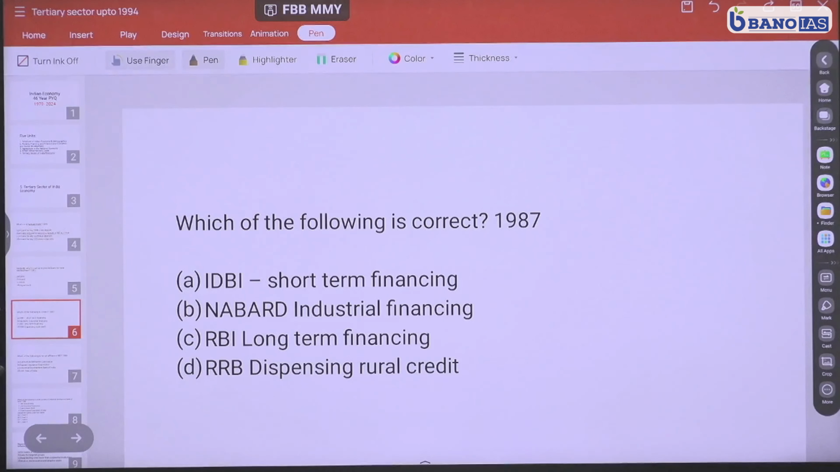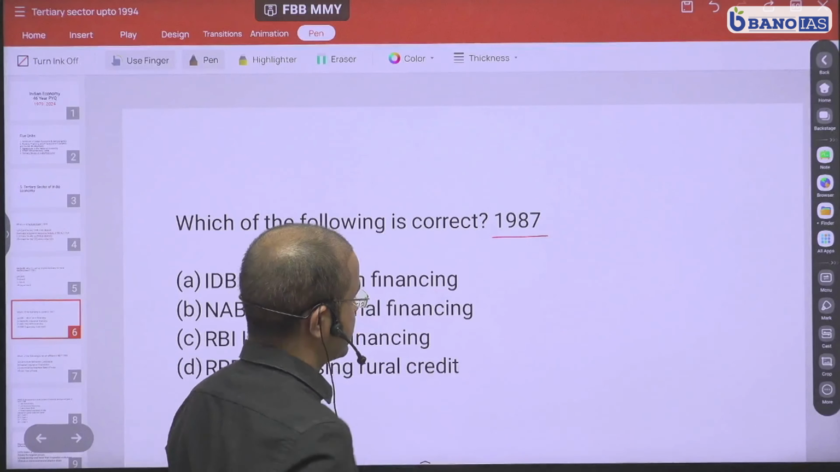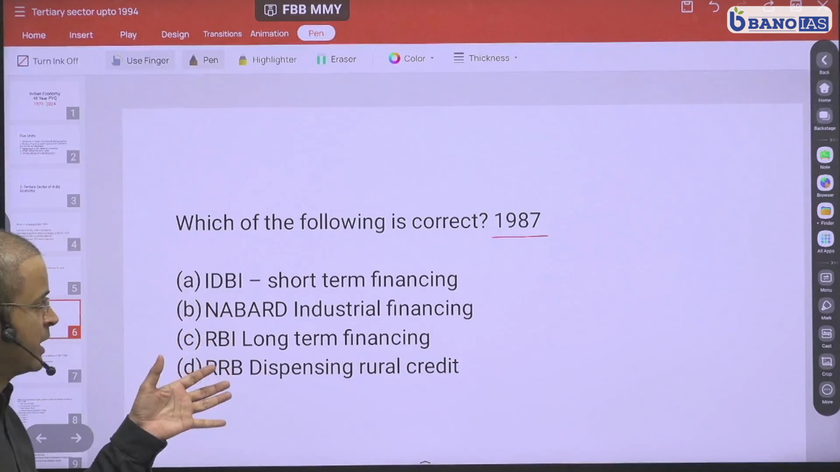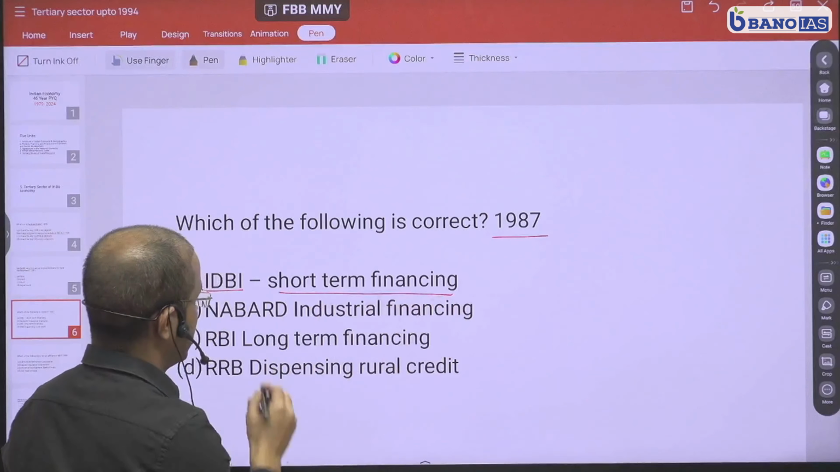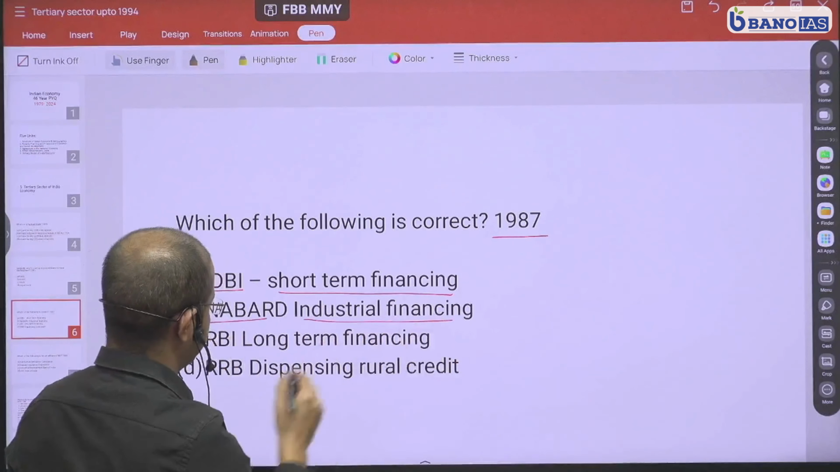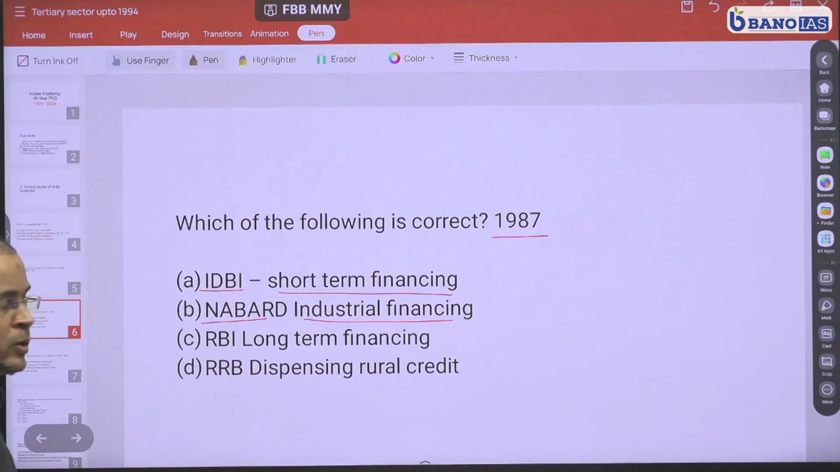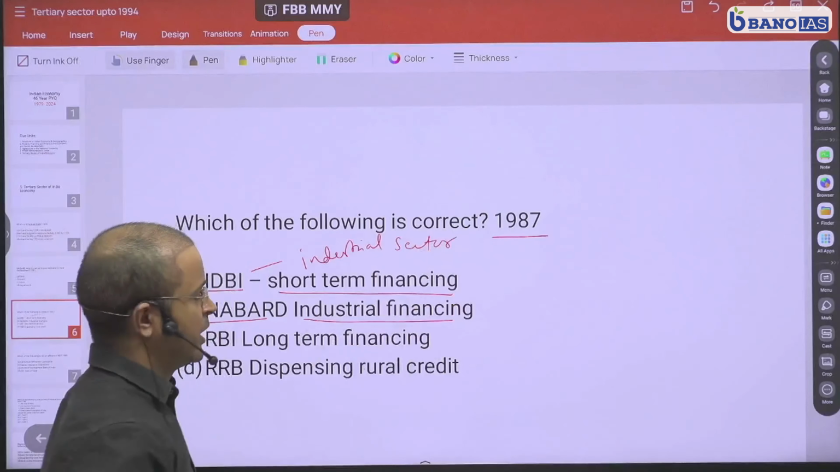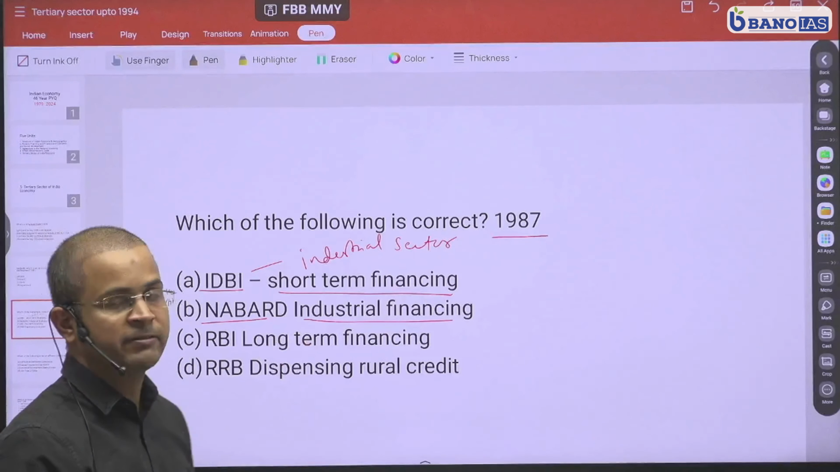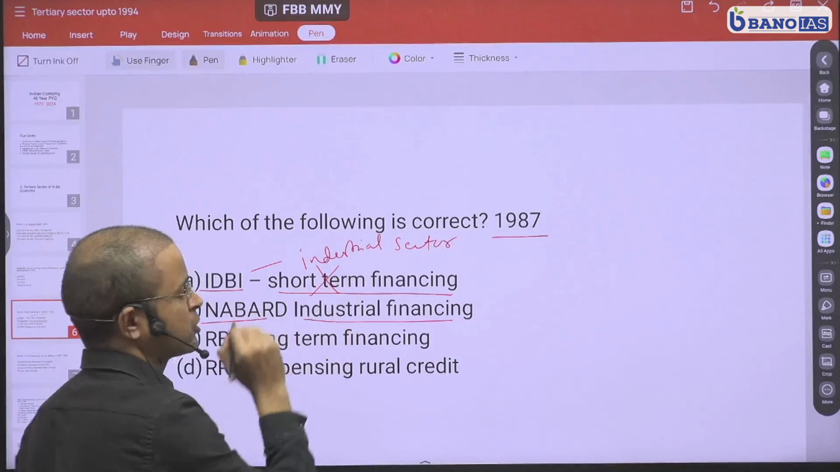Next question. Which of the following is correct? This question came in 1987, as you can see. So here we have 4 institutions and they are matched with what kind of financing they are providing. IDBI, short-term financing. NABARD, industrial financing. RBI, long-term financing. And RRB, dispensing rural credit. Now, IDBI actually provides financing to the industrial sector, and industries need financing for the long term. Therefore, it cannot be short-term financing. So this option is wrong.